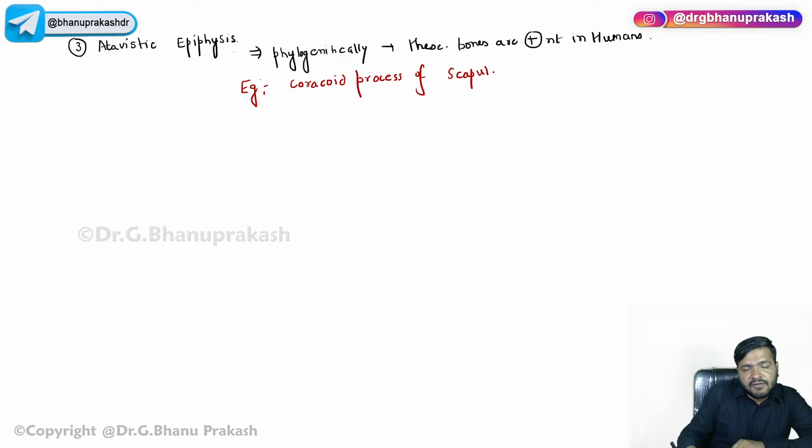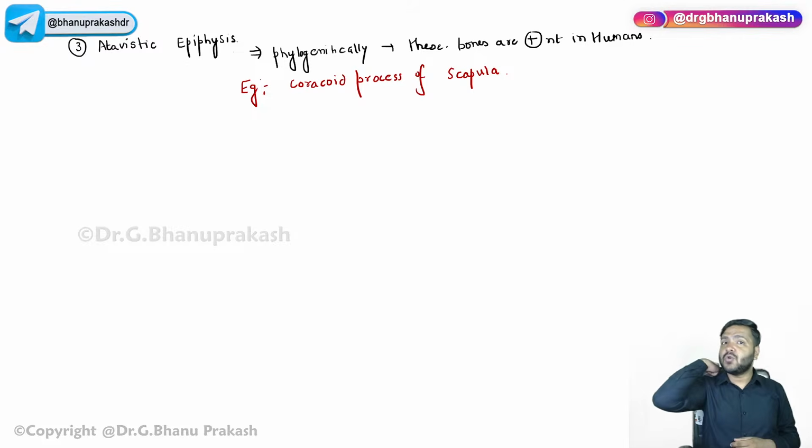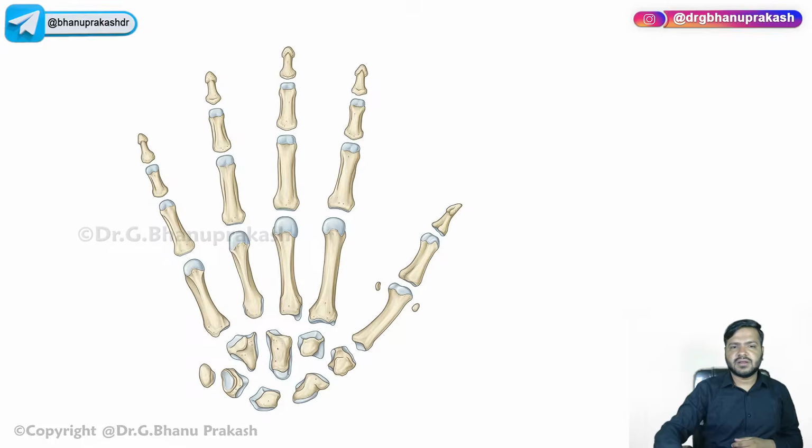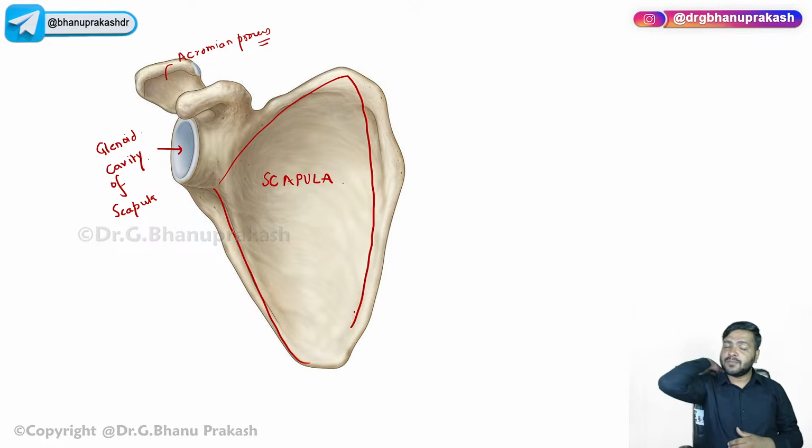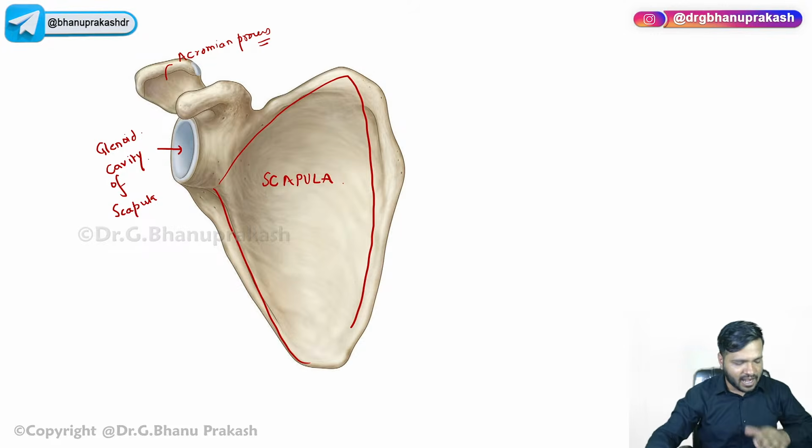Now, you guys already know that the scapula is the bone of the upper limb, right? The pectoral girdle wala part. It forms the shoulder joint wala part, right? Scapula, it is a shoulder blade. If you can just see over here, guys, it is a triangular flat bone, and this triangular flat bone is located on the posterior, at the back. There are two scapulae, it is a flat bone. These are all basic things we already know.